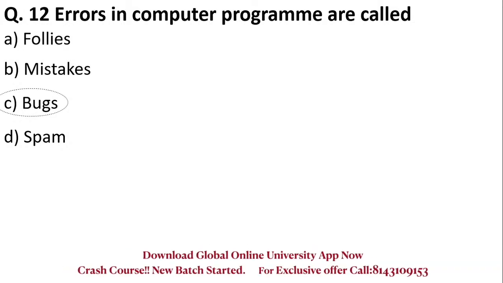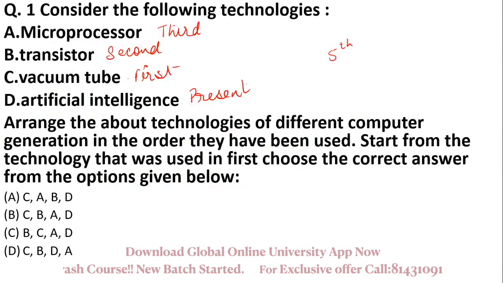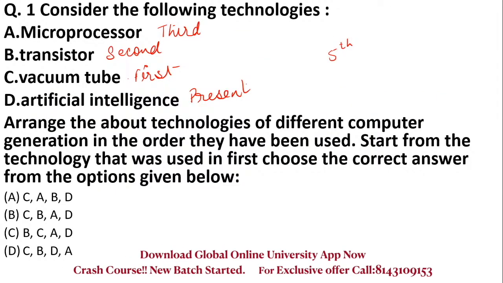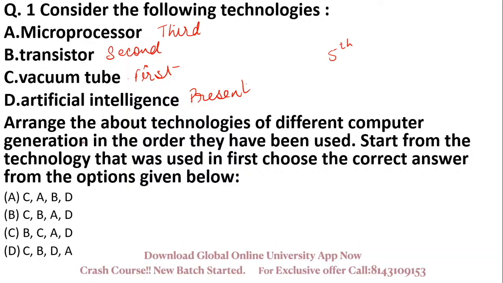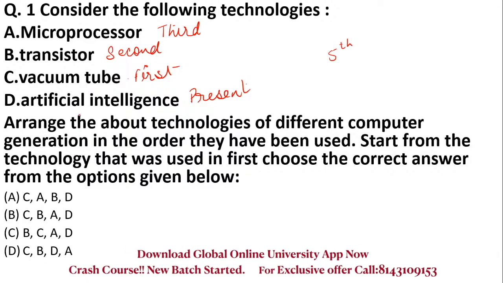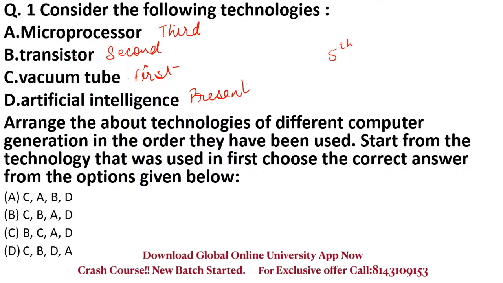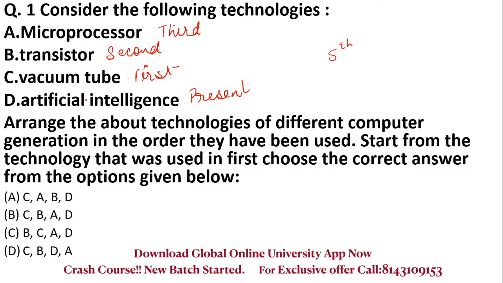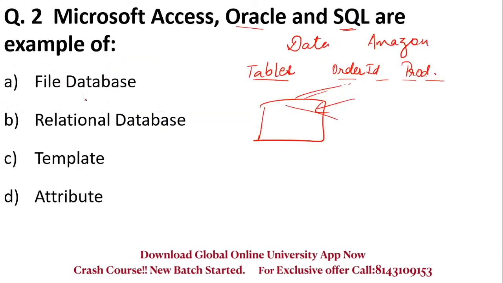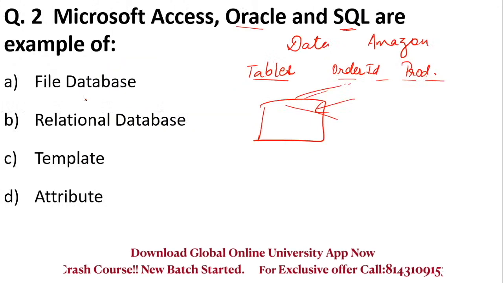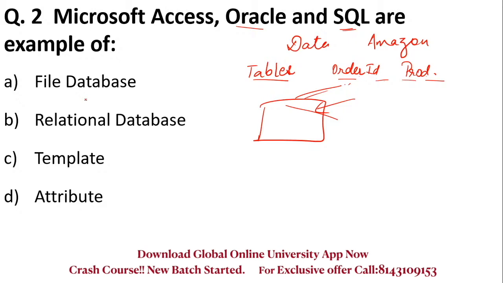So let's revise whatever we have studied today. Quick revision for you all. The first question was to arrange them in the order that these technologies had come. So the first is vacuum tube, then transistor, then microprocessors, and then artificial intelligence. The second question was Microsoft Access, Oracle, SQL are examples of. So these are examples of relational databases.